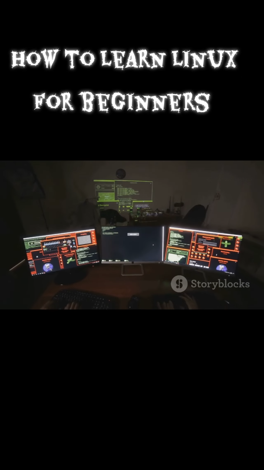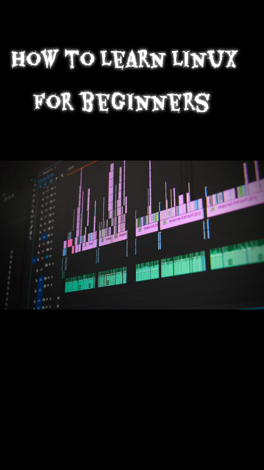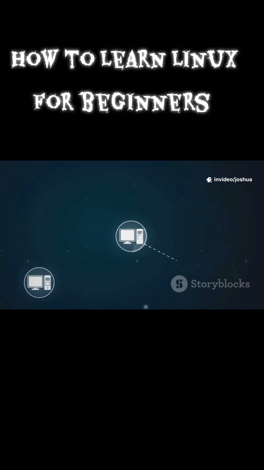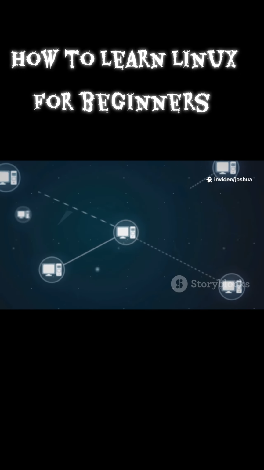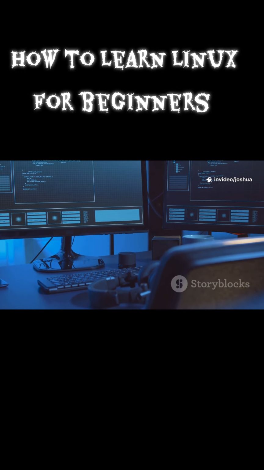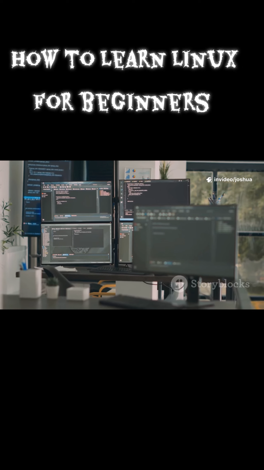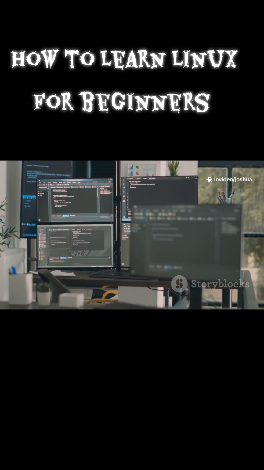After setup, boot into your new Linux environment. Beginner-friendly distros show a graphical desktop. It will have icons, menus, windows. Before diving into technical details, explore the GUI. Open the file manager, launch the web browser. Look through settings. Change your desktop background. This initial exploration makes Linux feel intuitive.